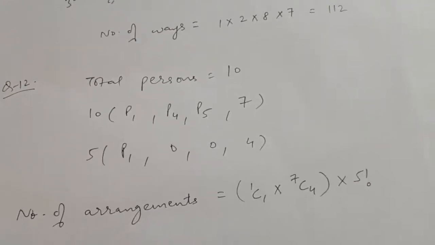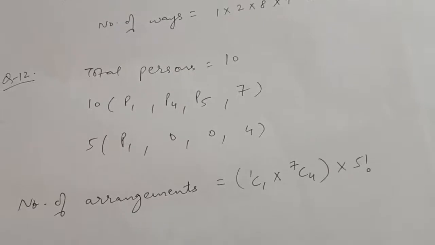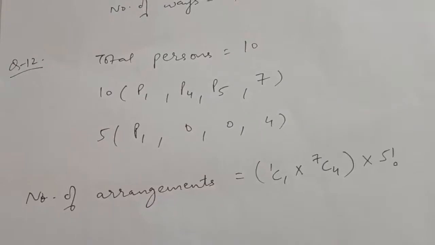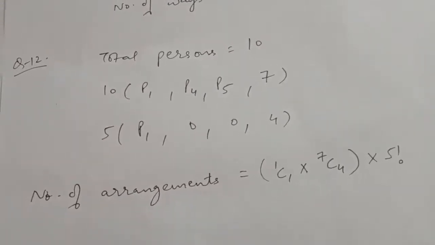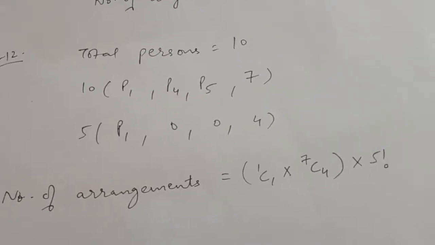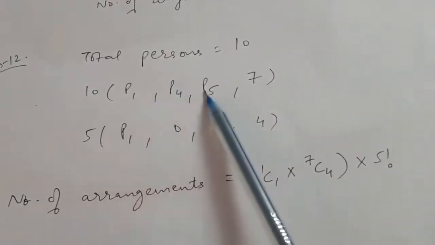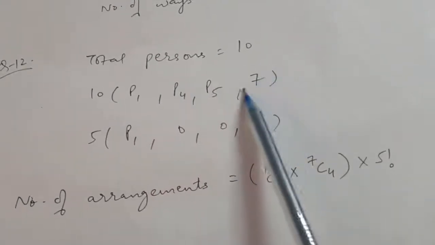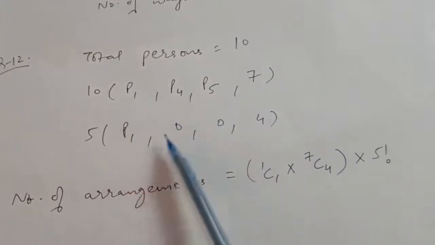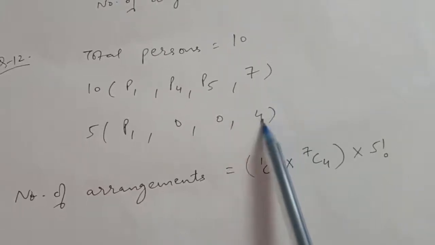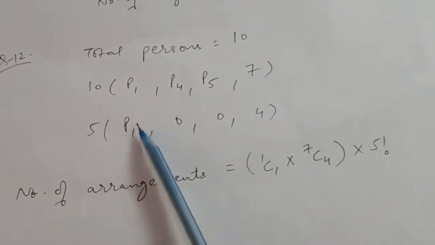Question number 12: there are 10 persons named P1 to P10. Out of 10 persons, 5 persons are to be arranged in a line such that in each arrangement P1 must occur whereas P4, P5 do not occur. Out of 10, we have to arrange 5 persons and P1 must occur and P4 and P5 do not occur. So these are the 3 persons and the rest are the 7 persons. We have to select P1, and P4 and P5 will not be selected. That is, from these 7 now we will select only 4 because 1 has already been taken.